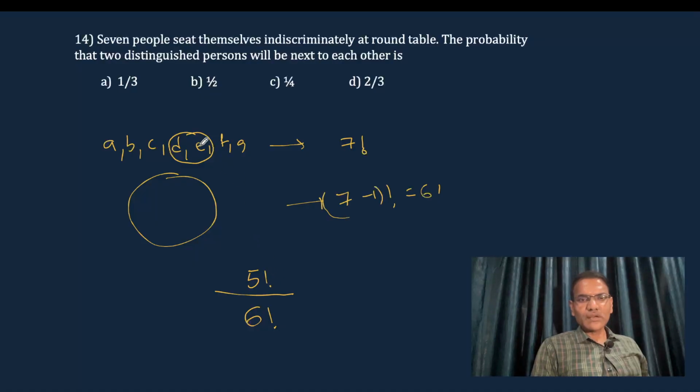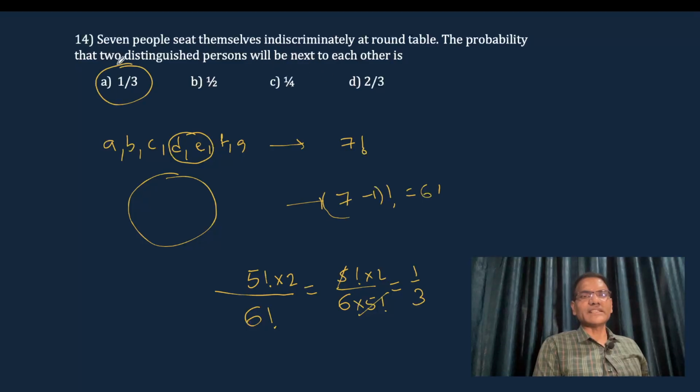These two always come together, but DE is one possibility, ED is another, so among themselves they can be arranged in 2 ways. Now the result is 5 factorial into 2 by 6 factorial, which can be written as 6 into 5 factorial. Now, the answer is 1 by 3, option A. Okay.